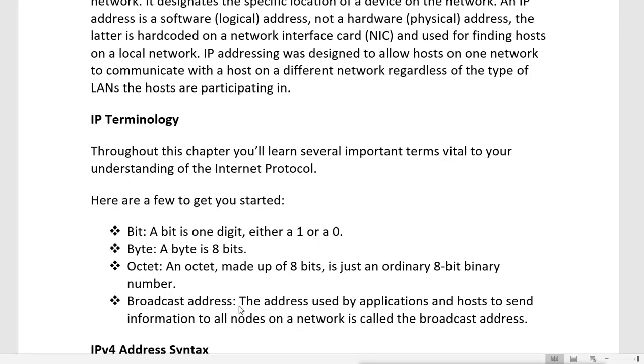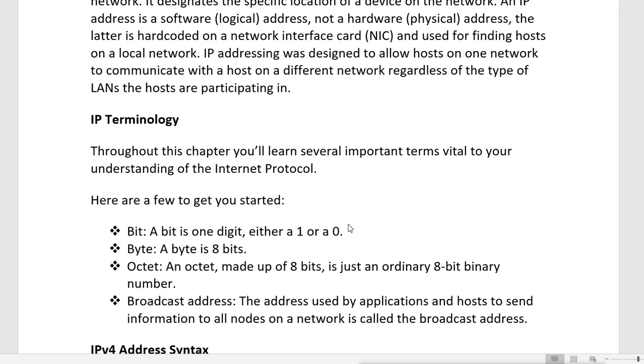So the broadcast addresses, that means the addresses used by applications and hosts to send information to all nodes on a network, are called the broadcast addresses. There are some IP addresses which are used to do the broadcast communication. So it will communicate with all the devices in the network, or we can say all the nodes in the network. Now in a network we don't call them devices, mostly we call them nodes. And the node which gets a unique IP address is called the host. So we can say it is the host address.